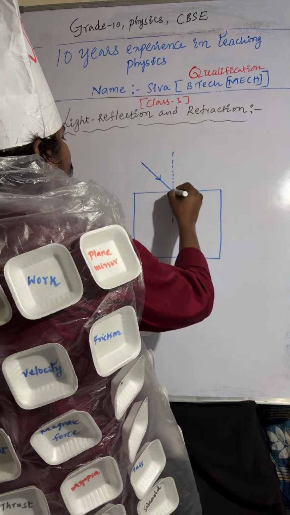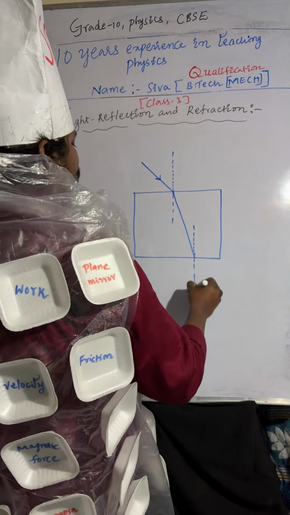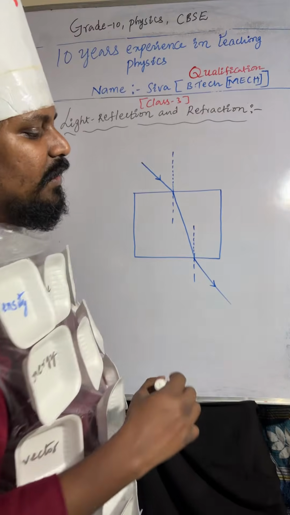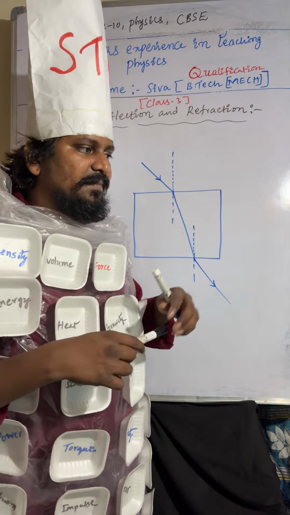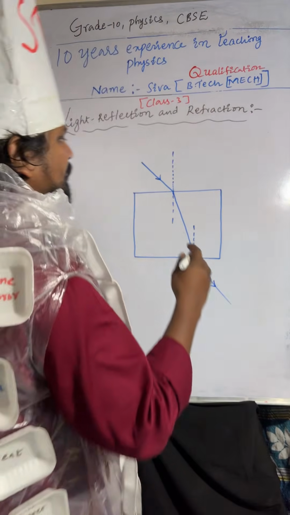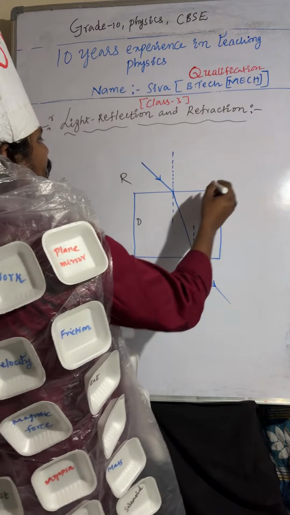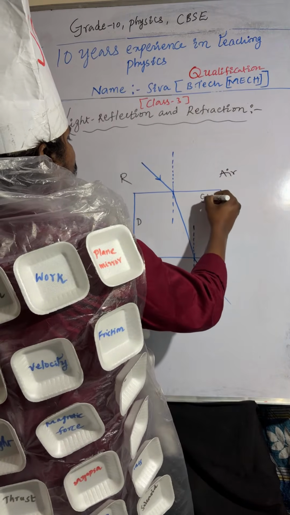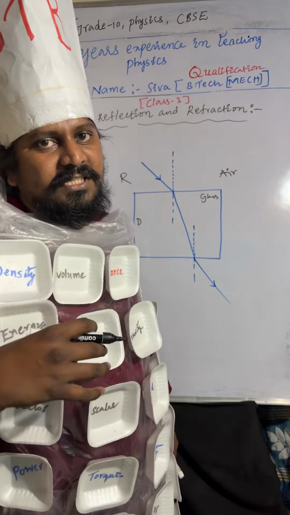Okay, and here is the refracted ray, and this is a normal line, and this is the emergent ray. Understood? So the light ray is passing from rarer to denser because the glass slab is a denser medium. This is air, and this is glass, the denser medium. So if the light ray is passing from air to glass, it bends towards the normal line.